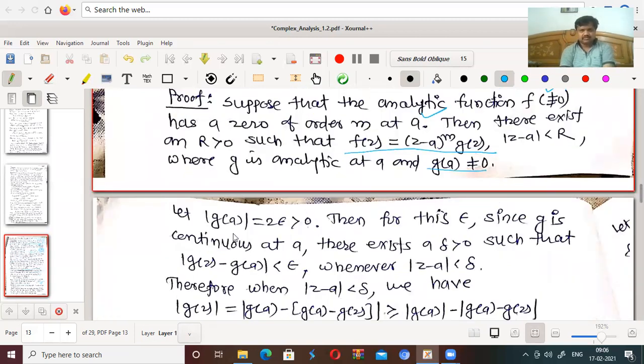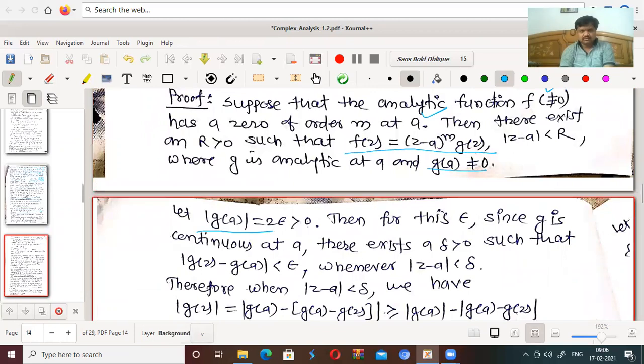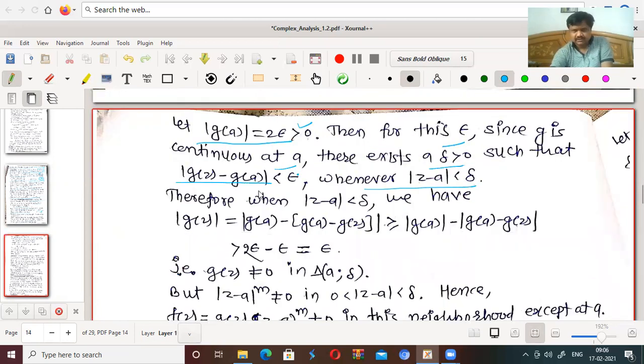Now let mod of g(a) equal to 2 epsilon, which is greater than 0. Mod of g(a) not equal to 0 means we have considered it equal to 2 epsilon, which is strictly greater than 0. Then for this epsilon, since g is continuous at a, there exists a delta... g is analytic means differentiable, and differentiable means continuous. Since g is continuous at a, there exists a delta greater than 0 such that mod of g(z) minus g(a) is less than epsilon whenever mod z minus a is less than delta. This is the definition of continuity.